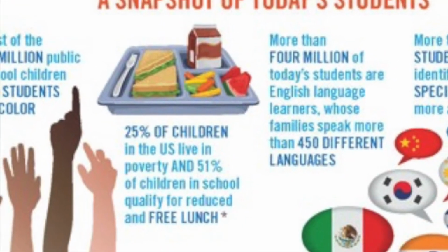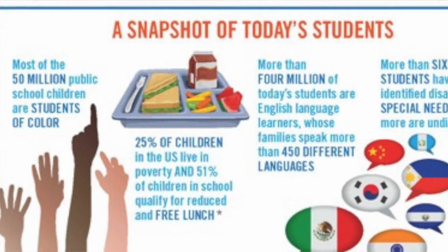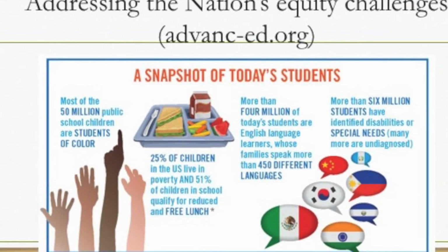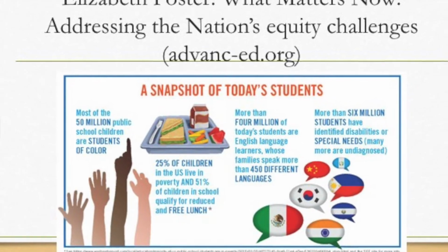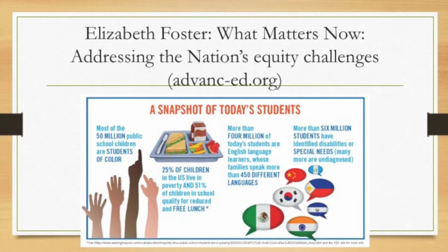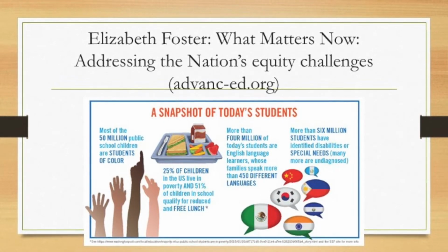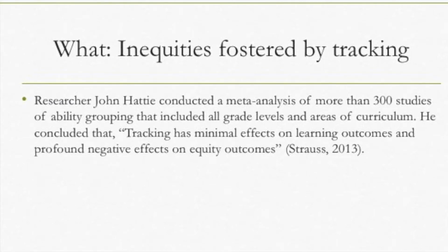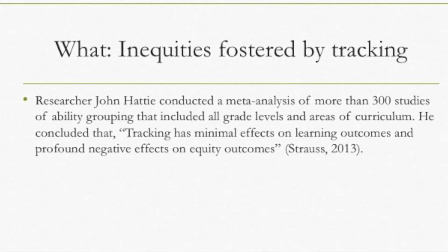Knowing that 25% of children living in the United States live in poverty, and 51% of students in schools qualify for free and reduced lunch, we know that we are likely placing the inequities that come with tracking systems on at least 25 to 50% of our students when we decide to implement them. Anselon and his research support the idea that specific educational structures, such as tracking, perpetuate the cycle of poverty by determining educational outcomes and limiting the economic life chances of children.